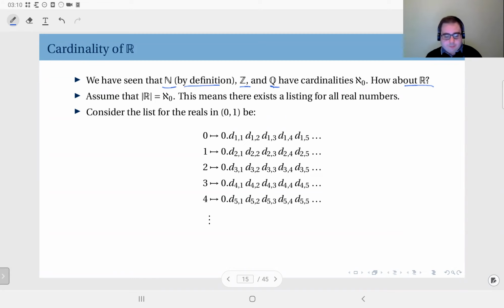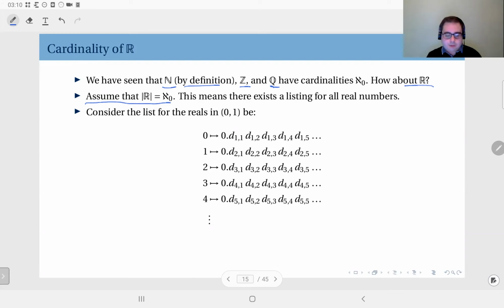Let's see. To do this, it's going to be a contradiction proof. So we are going to start with the assumption that the set of reals is countably infinite. So this means there exists a list, similar to the list of rational numbers that I mentioned in the previous slide.